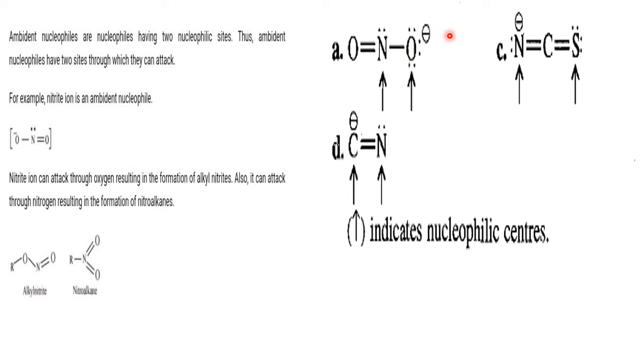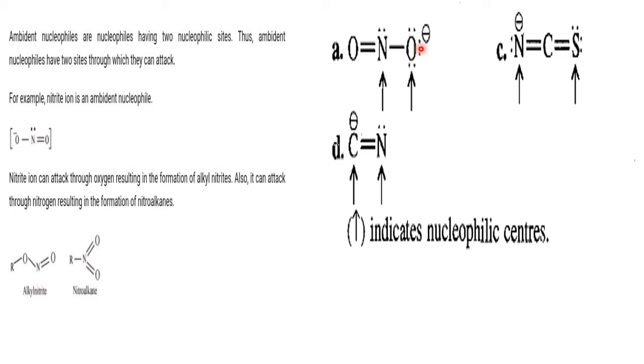By chance, if this NO2 nucleophile attacks by N, such compounds are called what? Nitroalkanes. If it attacks by the O, then such compounds are called what? Nitrites. For example, methyl chloride with NO2. If NO2 attacks using the O, it is called methyl nitrite. And if the same methyl chloride with NO2 attacks through N, then it is called nitromethane, a nitroalkane. Depending on which site it is attacking, accordingly we name the products.